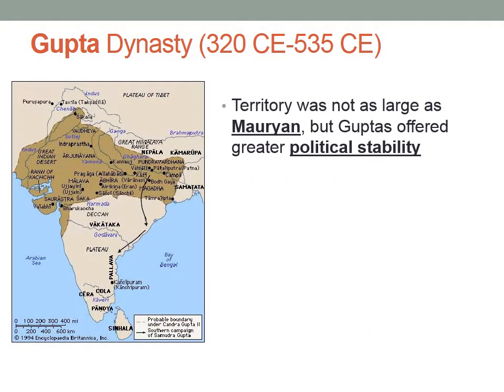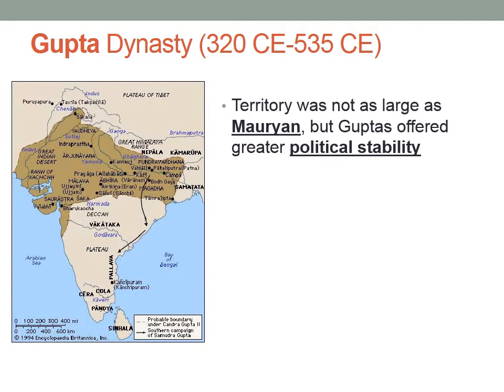The Gupta dynasty. You'll see on the map that the territory of the Gupta dynasty was not as large. However, the Gupta dynasty was more politically stable than the Mauryan dynasty. This was accomplished through negotiating with local princes. So during the time between the Mauryan and Gupta dynasty, India was largely decentralized, ruled by local princes. And what the Gupta dynasty did to assert their power was they intermarried their families with the local princes. This allowed them to expand influence, to have friendly relations with the region since they became family, and avoid fighting.